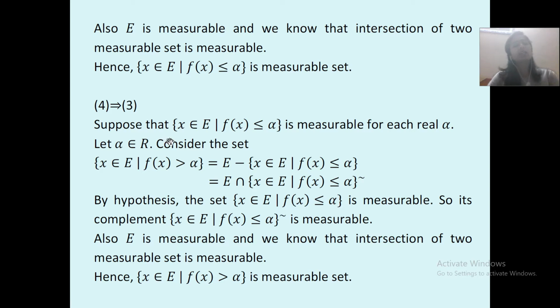Now we'll prove 4 implies 3, vice versa. Suppose that the set of x belonging to E such that f of x is less than or equal to alpha is measurable for each real alpha. Let alpha belong to R. Consider the set.